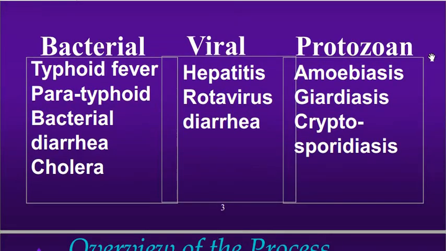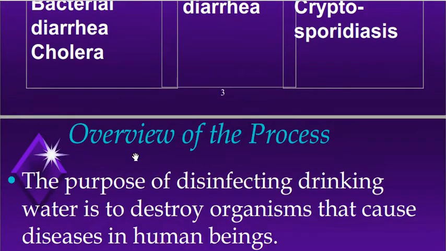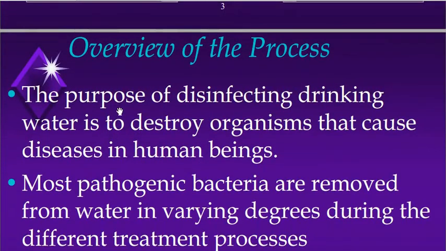So these are the waterborne diseases that can occur to the consumers or to society if the water is not disinfected properly. And hence, this is the overview of the process: the purpose of disinfecting drinking water is to destroy organisms that cause diseases in human beings. Just now I have said that the purpose of disinfecting drinking water is to destroy organisms that cause diseases in human beings.